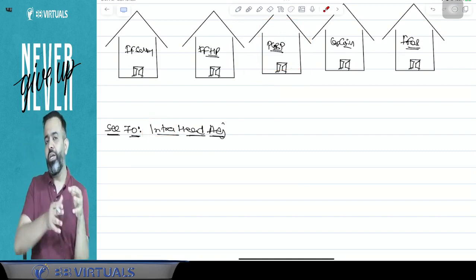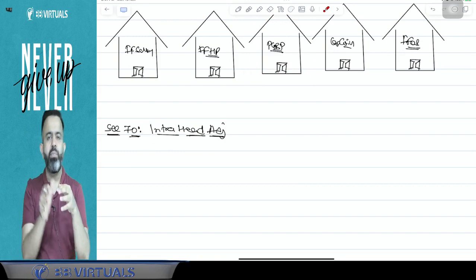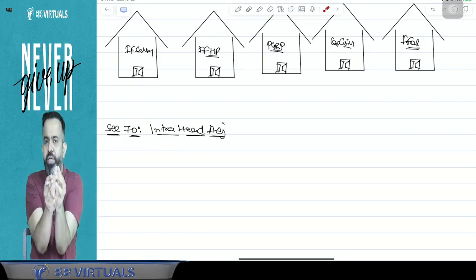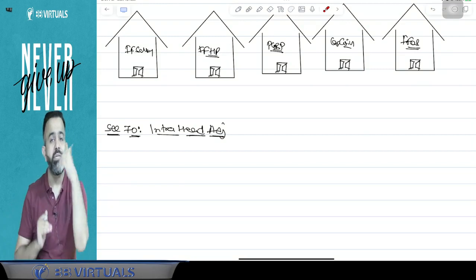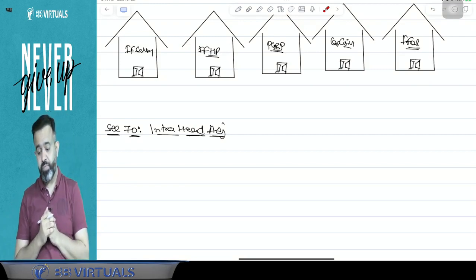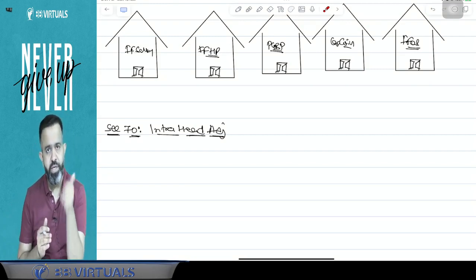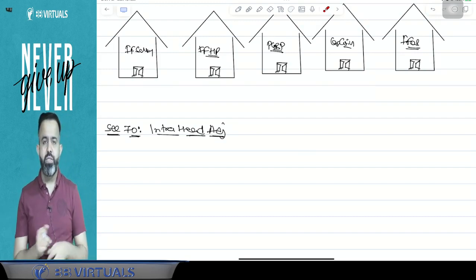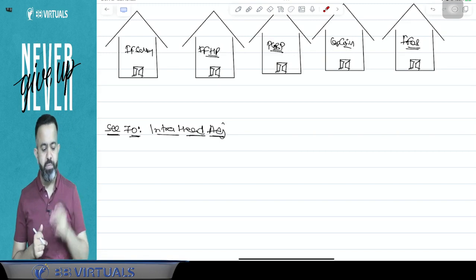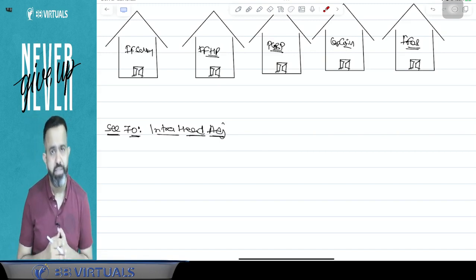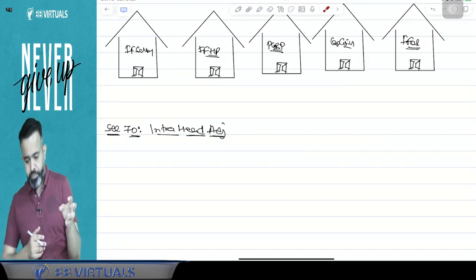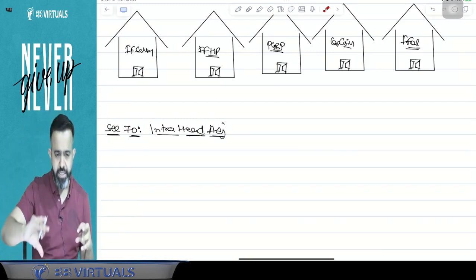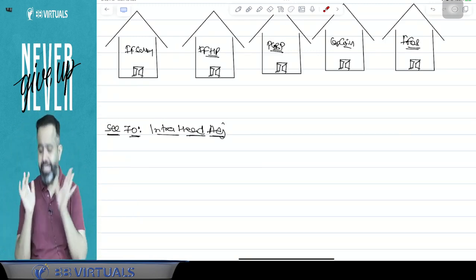Suppose there is a loss from one source, that can be set off against income from another source, but within the same head of income. Like short-term capital loss can be set off against long-term capital gain. Suppose my Rajasthan house property loss can be set off against Mumbai house property gain. Suppose my textile business loss can be set off against my coaching class business income. Suppose one business loss can be set off against another business income. So that is called your intra-head adjustment.